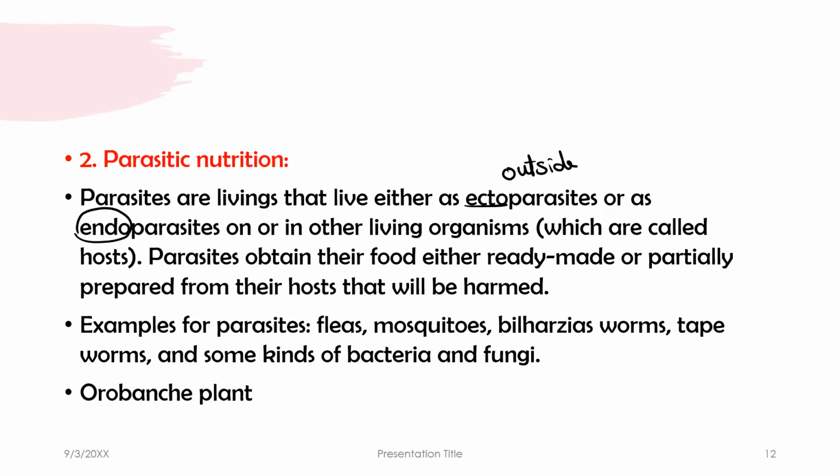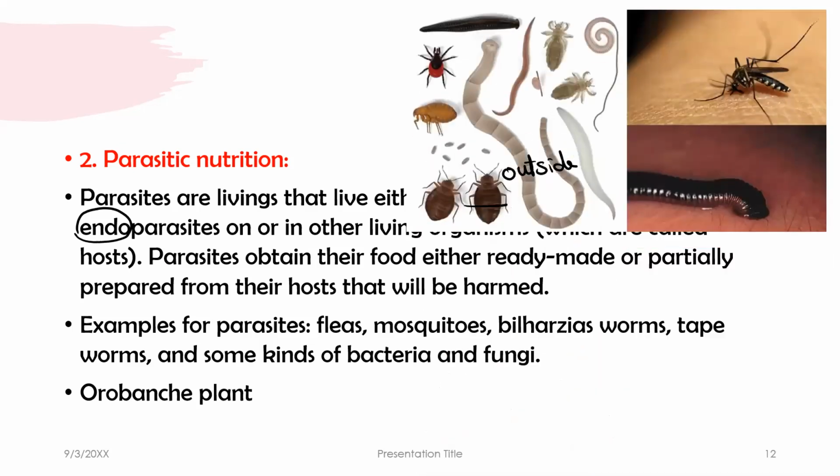Parasites obtain their food either ready-made or partially prepared from the host, which will be harmed, because in parasitism the parasite gets benefit from the host and the host becomes harmed. Examples are fleas, mosquitoes, bilharzia, tapeworms, other kinds of bacteria and fungus, and some plants. All these are examples of parasitic nutrition.